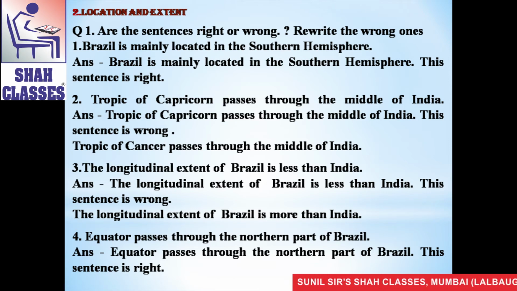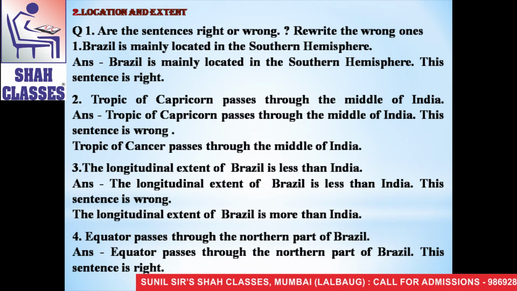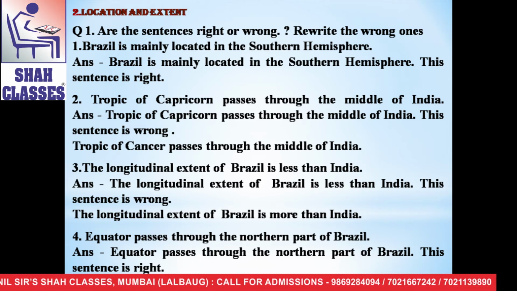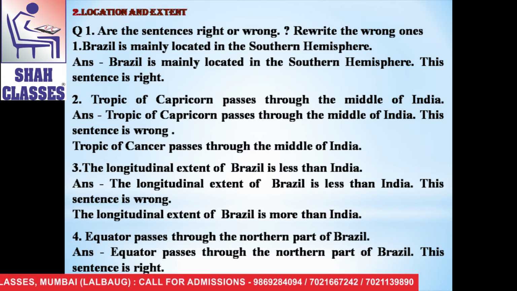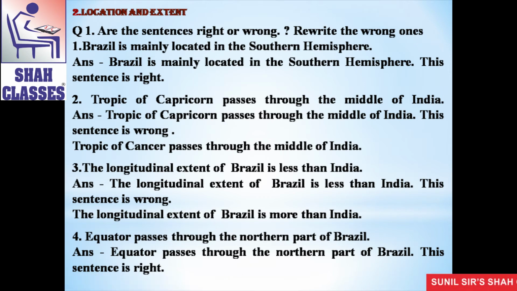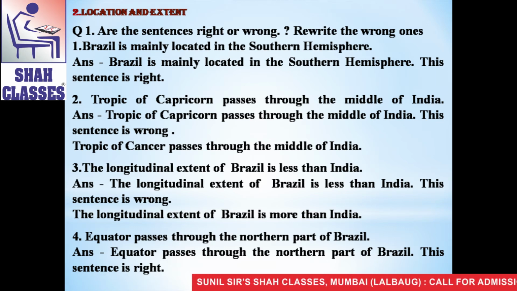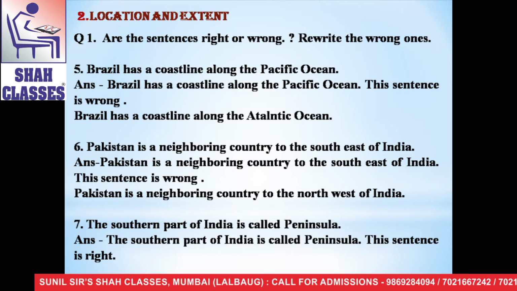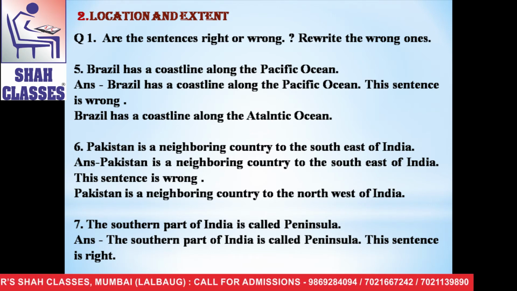Now the sixth statement or the sentence is Pakistan is a neighboring country of the southeast of India. The answer is Pakistan is a neighboring country to the southeast of India. This sentence is wrong. Pakistan is a neighboring country to the northwest of India. Now the seventh statement is the southern part of India is called peninsula. The answer is the southern part of India is called peninsula. This sentence is right.